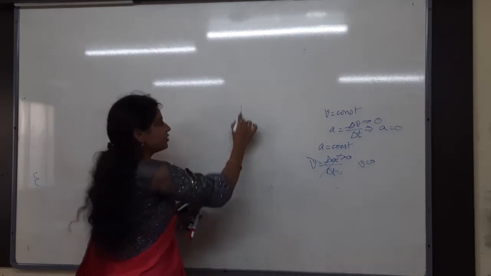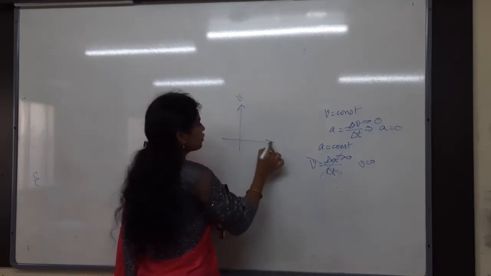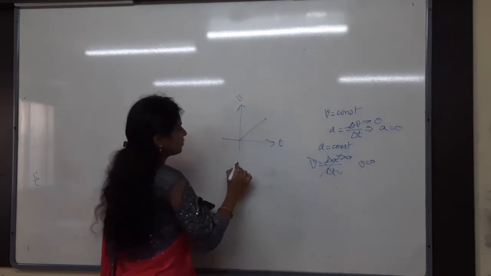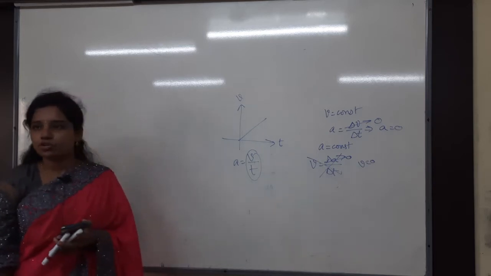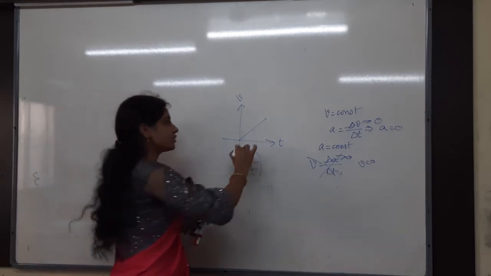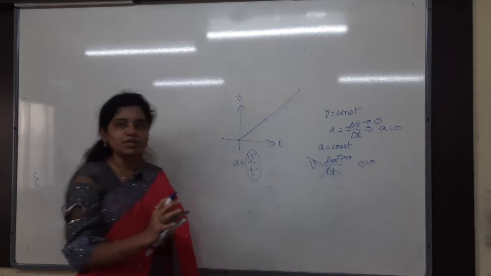What do we get from the V-t graph? The slope of the V-t graph is acceleration, and here the slope is constant. That is the meaning of the problem.